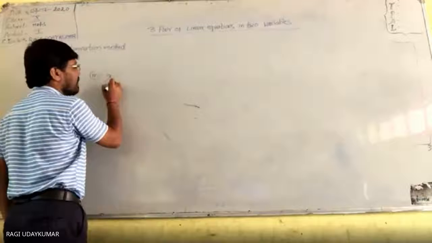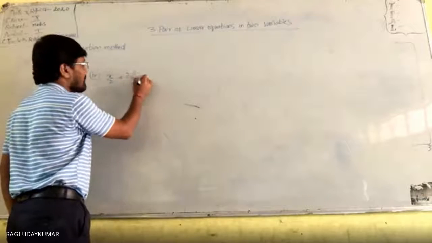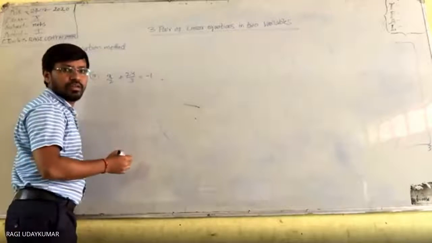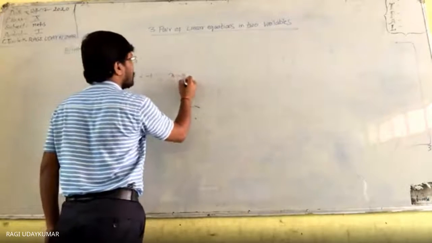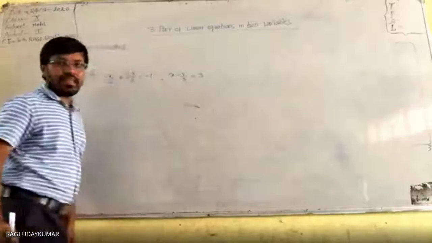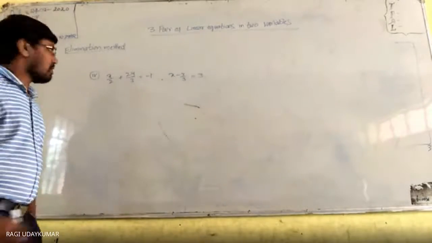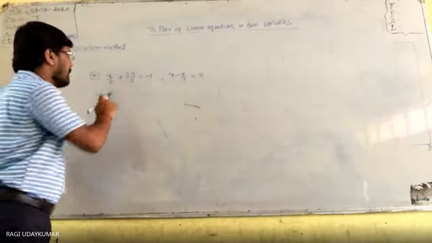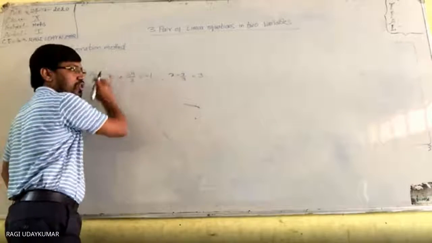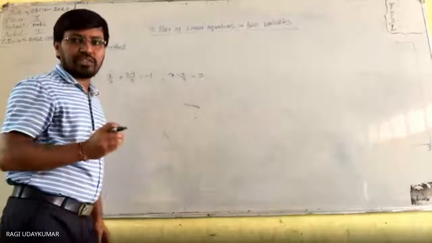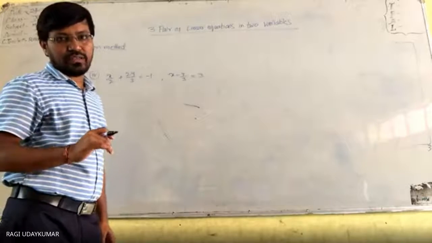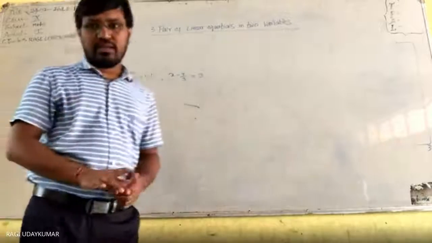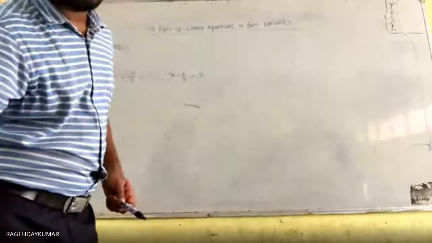What is x by 2 plus 2y by 3 is equal to minus 1? This is one equation, and x minus y by 3 is equal to 3 is another equation. Okay, so what is the LCM of these? Here these do not have integral coefficients. The coefficients are not integers. Convert them to integral coefficients, after that the problem becomes easy. Can you do it? I think you can do it.